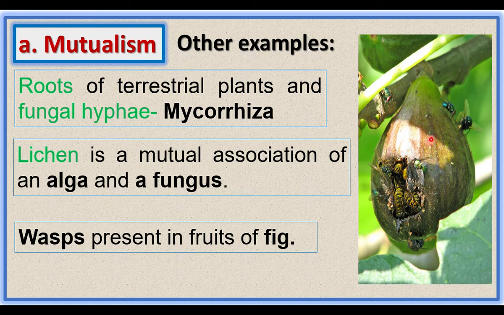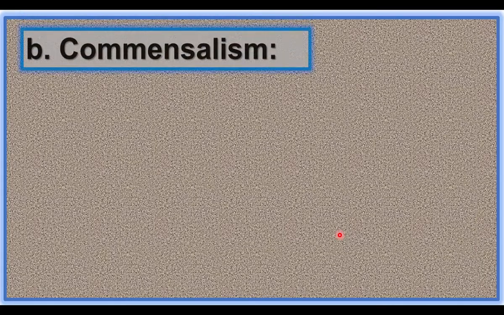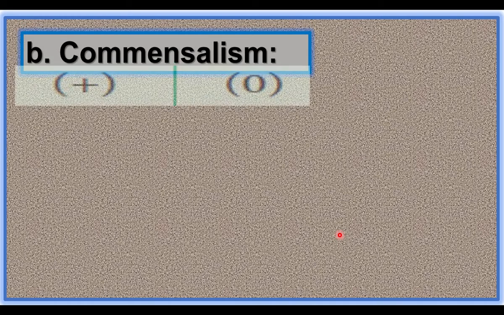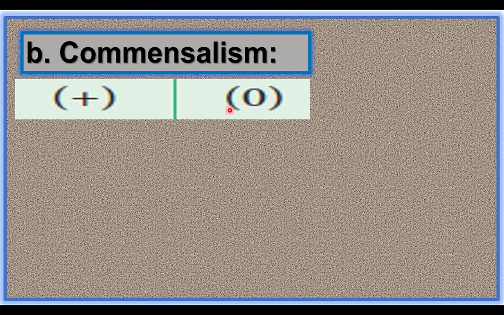What is the benefit for the plant? The wasp is involved in the pollination of the flowers. So plant is benefited and the wasp is also benefited. Commensalism is an association between two species. Here one is benefited, another one is neither benefited nor harmed.